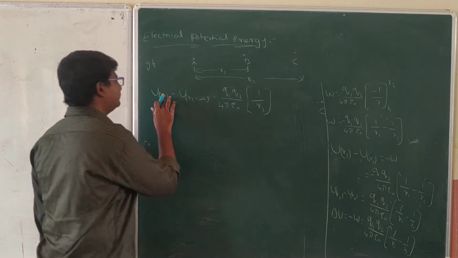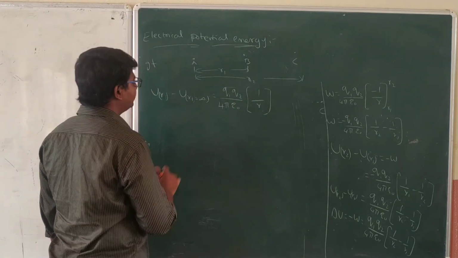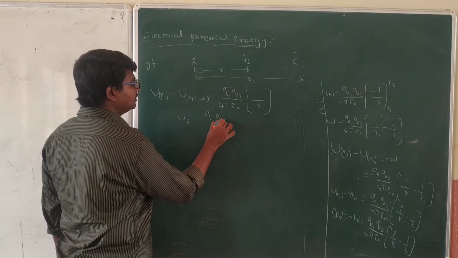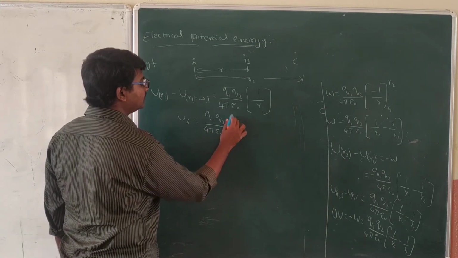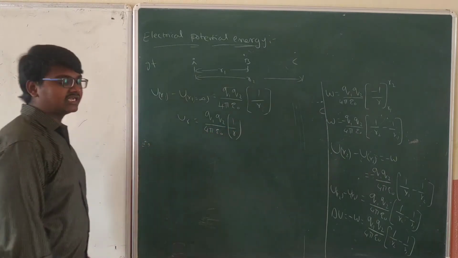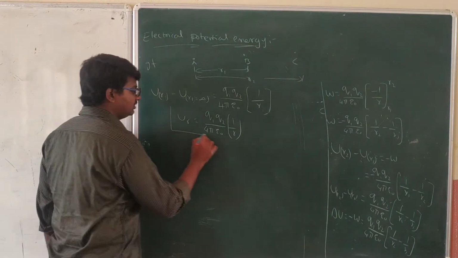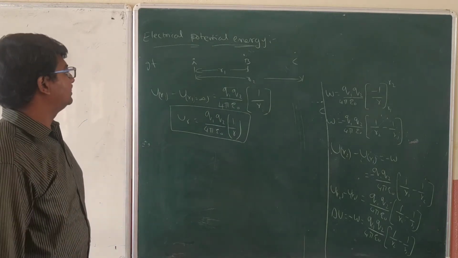Or simply you can mention R also. That is, U of R equals Q1 Q2 by 4 pi epsilon naught into 1 by R. That's it. This is nothing but called electric potential energy.